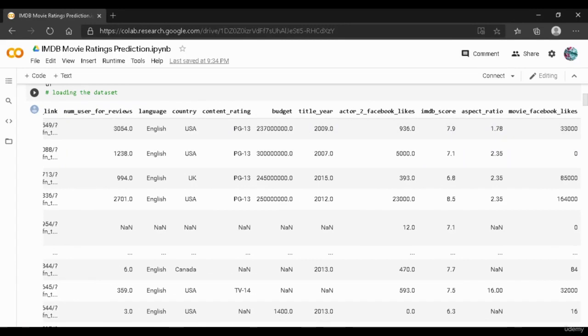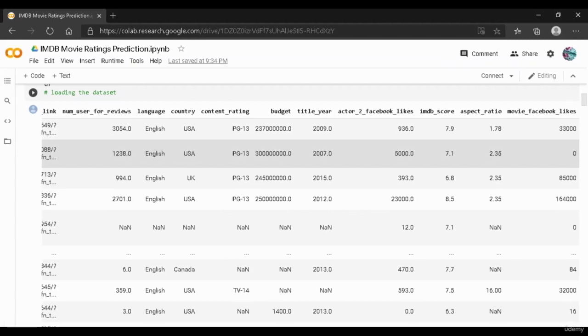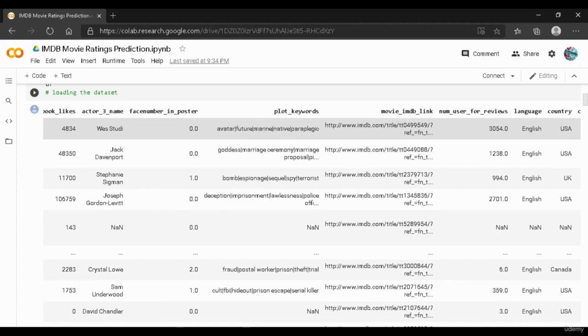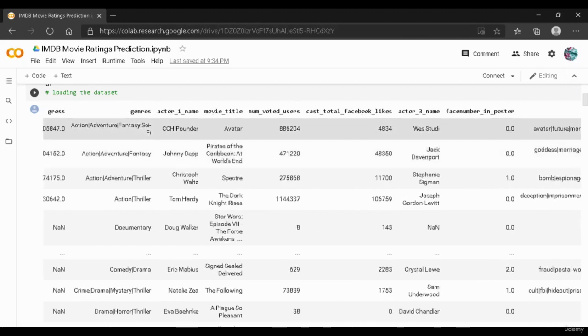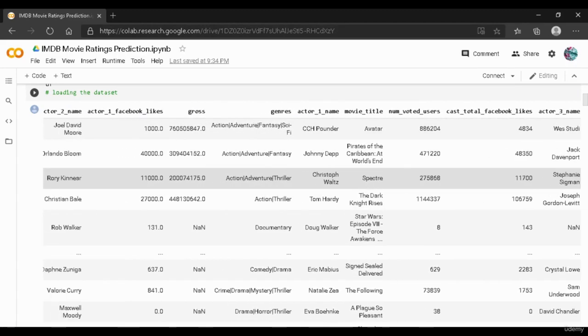As you can see here, this is our dependent variable, and this is also called our target variable or target column. So it is this column that we are supposed to predict, and these are all the independent features. We have the movie link, we have the language and the country of origin of that particular movie, and these are all the movie titles, Avatar and all these movies.